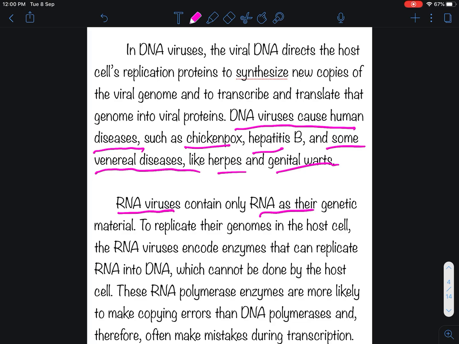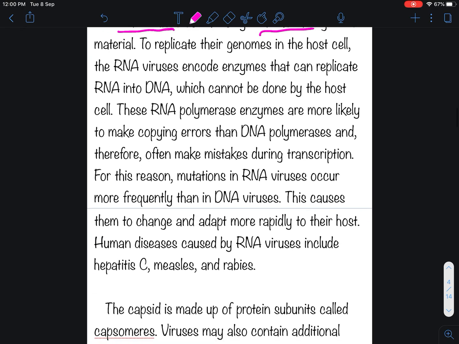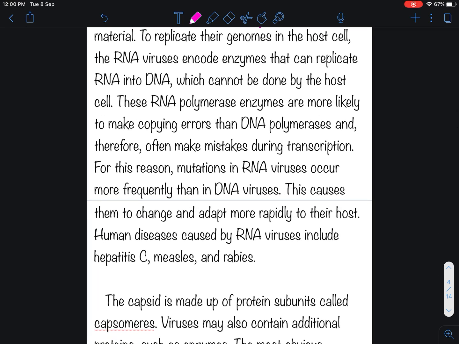RNA viruses contain only RNA as their genetic material. To replicate their genome in the host cell, the RNA viruses encode enzymes that can replicate RNA, which cannot be done by the host cell. These RNA polymerase enzymes are more likely to make copying errors than DNA polymerases and therefore often make mistakes during transcription.